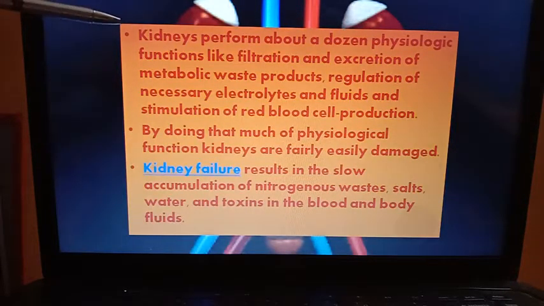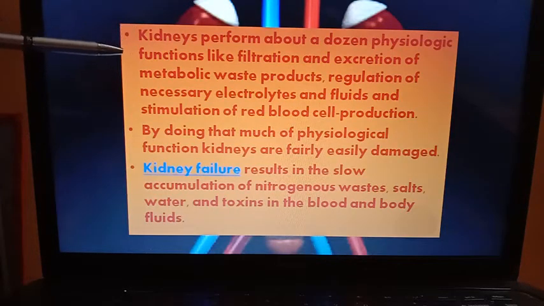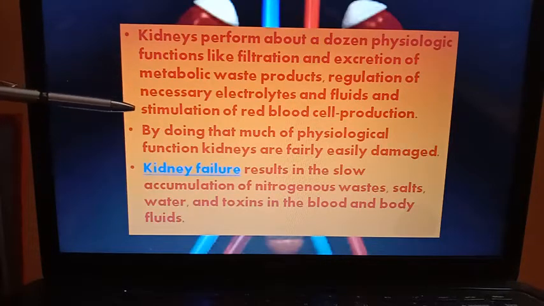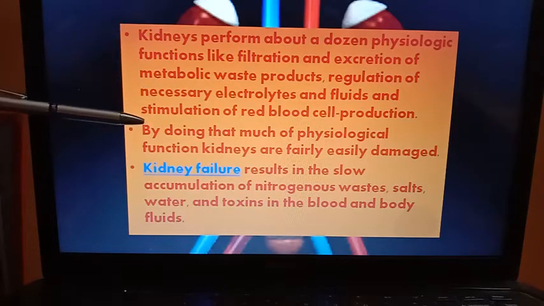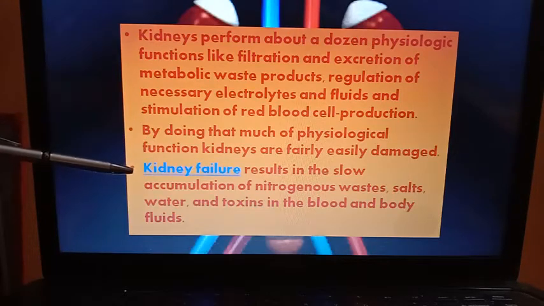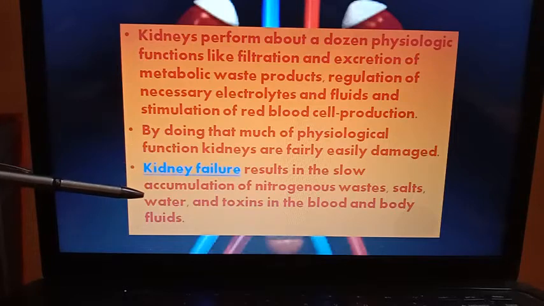First of all, you know that kidneys perform about a dozen of physiologic functions like filtration, excretion of metabolic waste products, regulation of necessary electrolytes and fluids, and stimulation of red blood cell production. These are the common kidney functions already I have discussed. By doing that much of physiological function, kidneys are fairly easily damaged. Kidney failure results in the slow accumulation of nitrogenous waste, salts, water and toxins in the blood and body fluids.